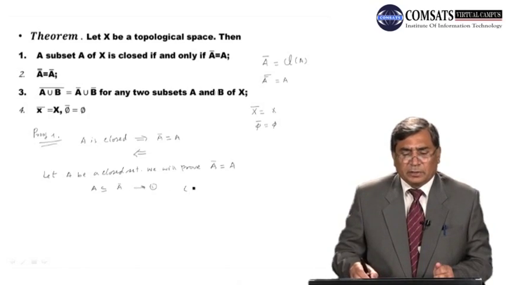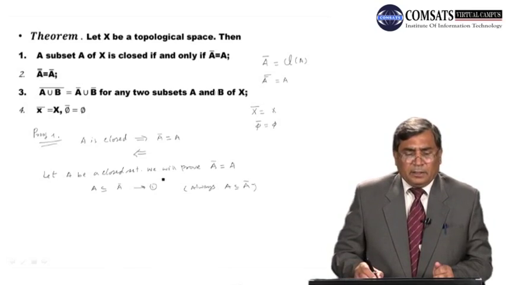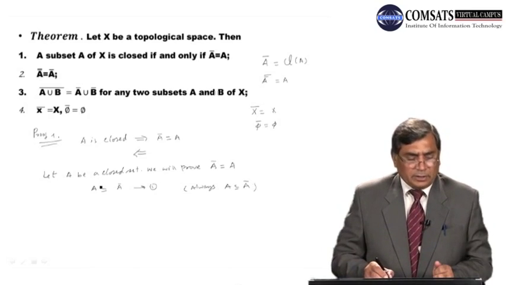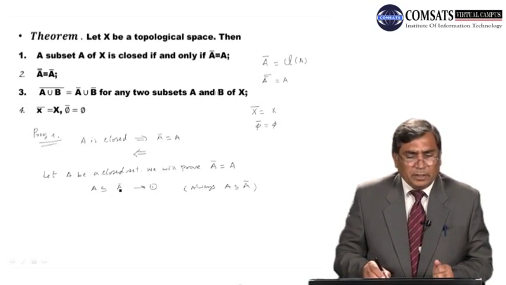This is always, by definition. Always A is contained in closure of A. This is by definition, right? Dear students, closure of A is the intersection of all the closed sets.